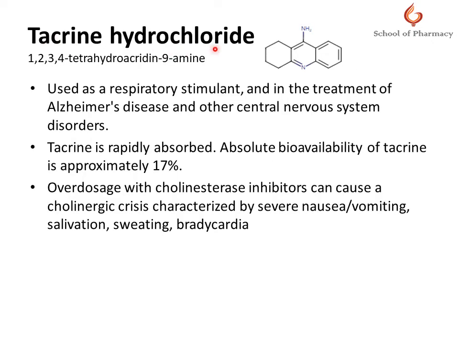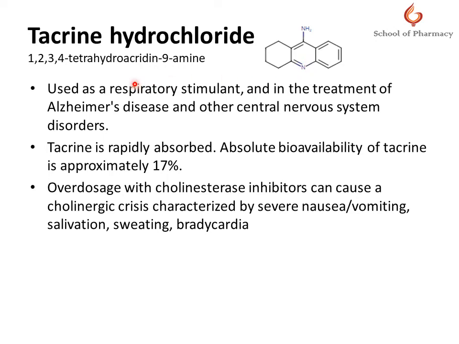Now, tacrine hydrochloride. This is the IUPAC name of tacrine hydrochloride, and this compound belongs to a class of acridines. Acridine is a moiety which is a linear tricyclic heterocycle consisting of two benzene rings joined by a pyridine ring.